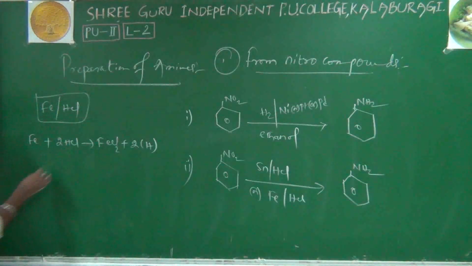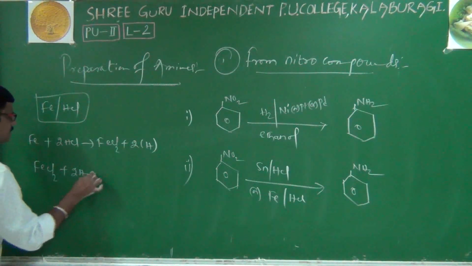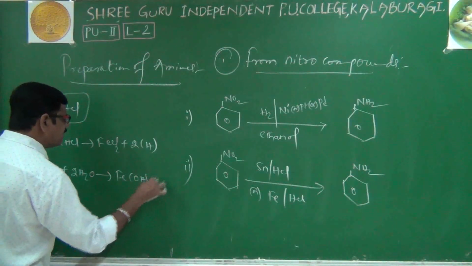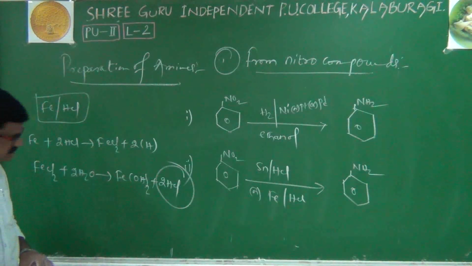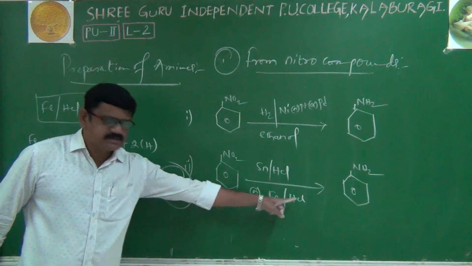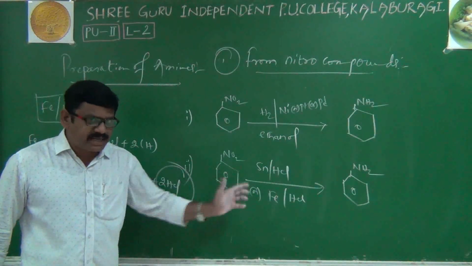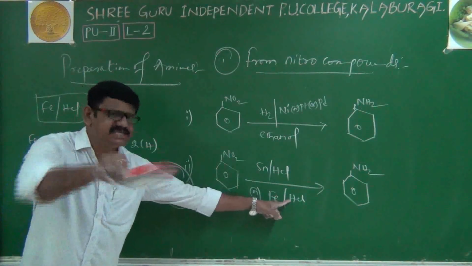Next, whatever ferrous chloride comes out undergoes hydrolysis. Because of hydrolysis, we'll get ferrous hydroxide, and HCl is released. That means to initiate the process, we have to take a small amount of HCl initially.